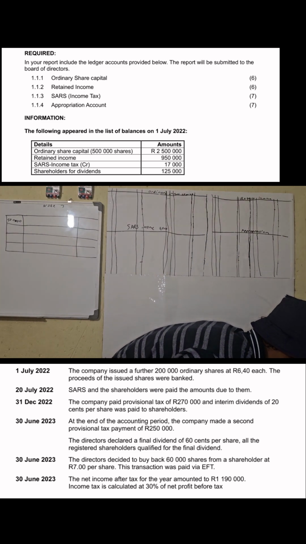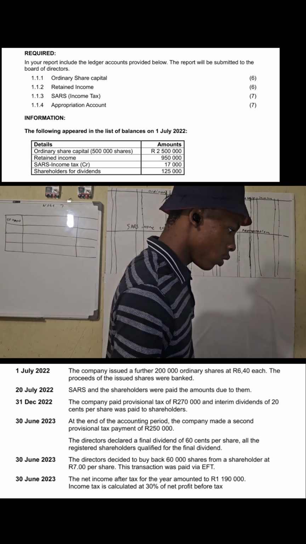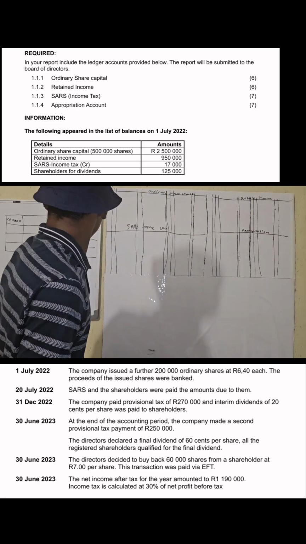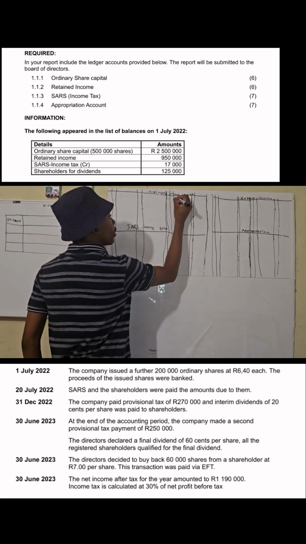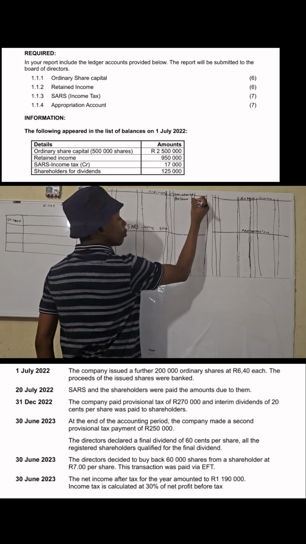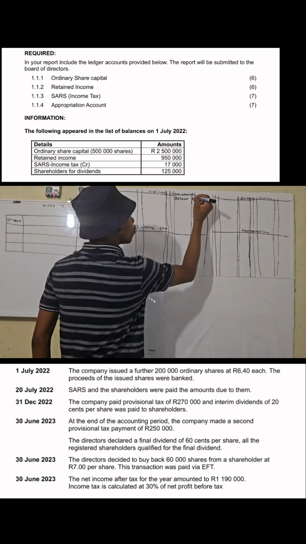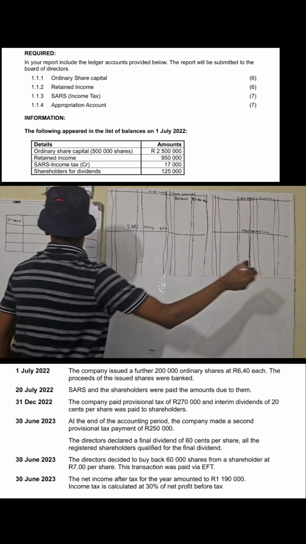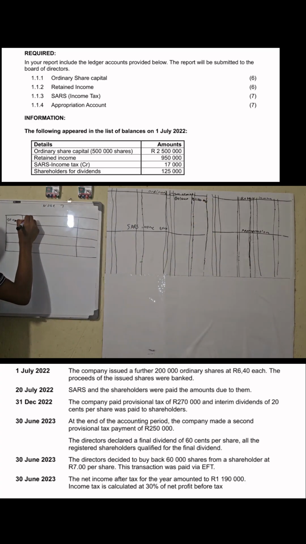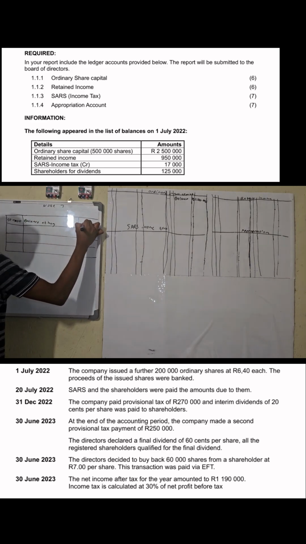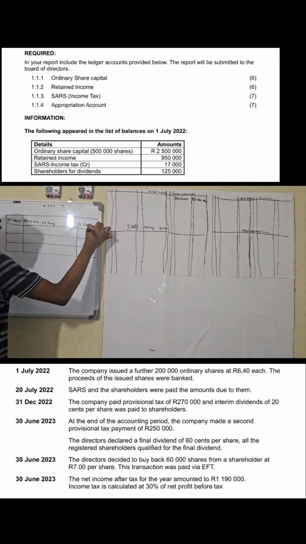Let me check. It ended 30 June 2022. These are the opening balances. My opening balance brought down is 2,500,000. This is my balance at the beginning of the year.